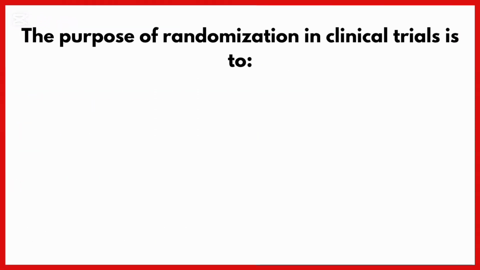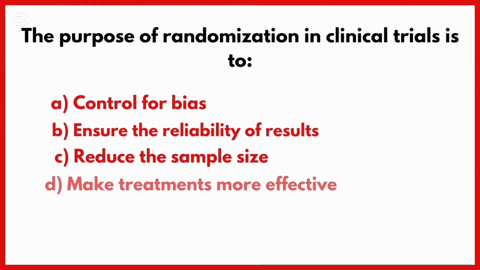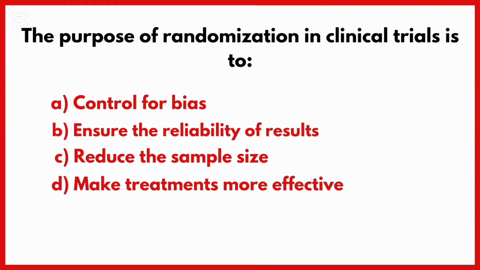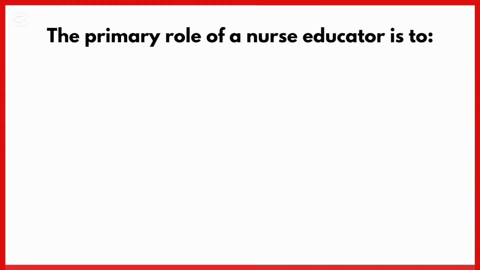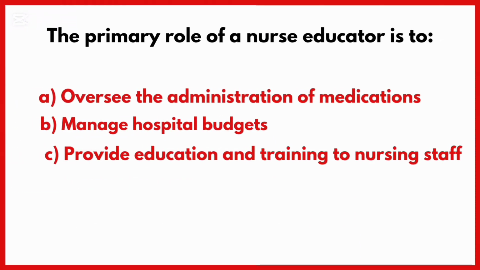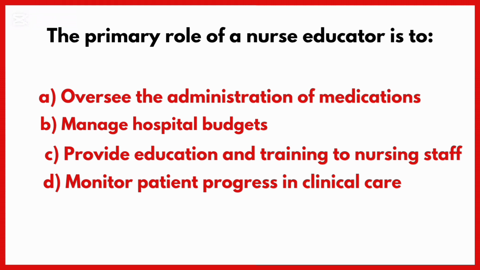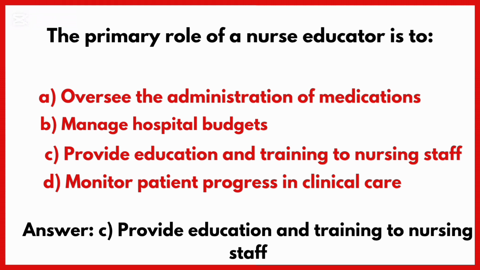The purpose of randomization in clinical trials is to. Correct answer is option A. The primary role of a nurse educator is to. Correct answer is option C, provide education and training to nursing staff.